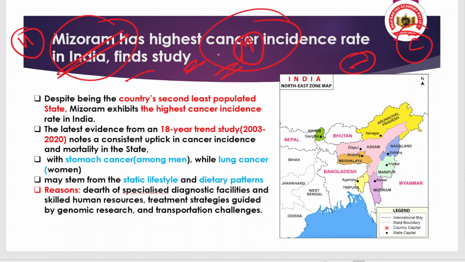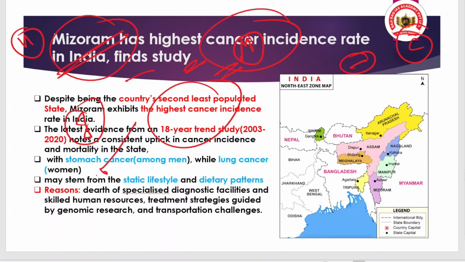And this has been funded by the study actually. So you can see that Mizoram exhibits the highest cancer incident rate in India, and this is based on the analysis from an 18-year trend study that lies between the period of 2003 to 2020.